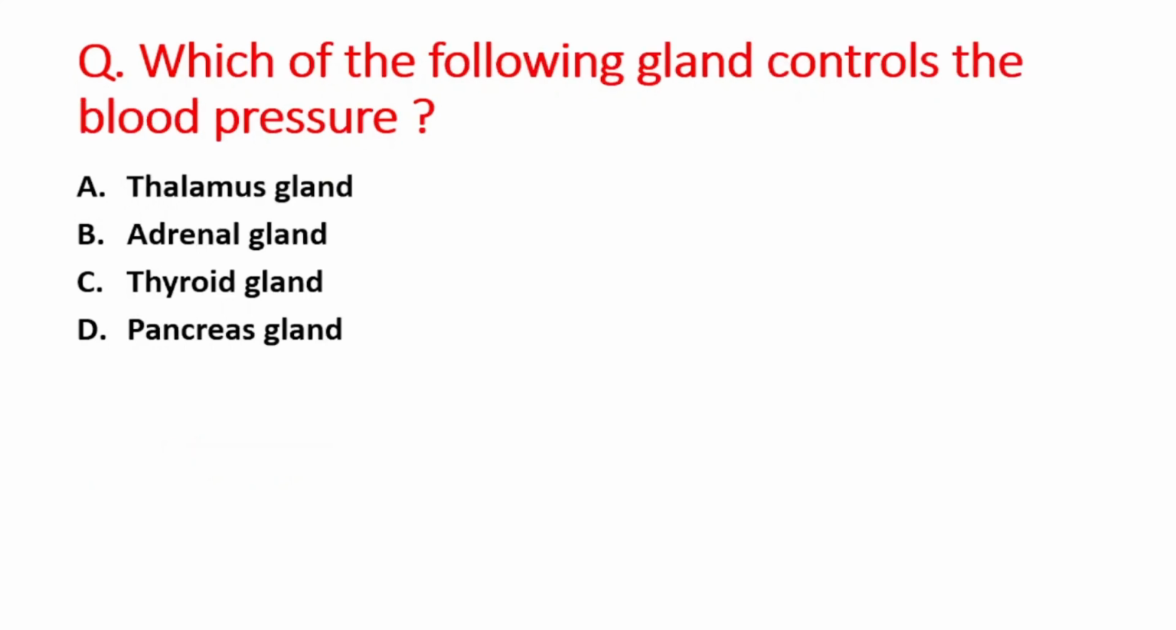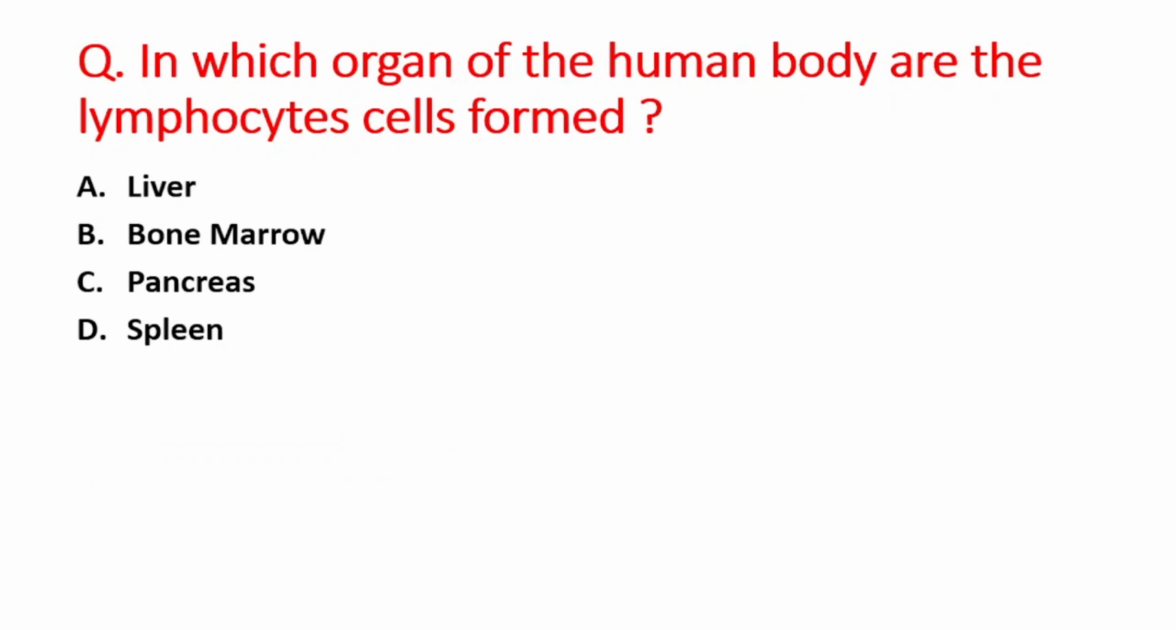Next question is which of the following glands controls the blood pressure? A option is thalamus gland, B is adrenal gland, C option is thyroid gland, and D option is pancreas gland. So right answer is option B, that is adrenal gland. Next question is in which organ of the human body are the lymphocyte cells formed? A option is liver, B is bone marrow, C is pancreas, and D option is spleen. So right answer is option B, that is bone marrow.